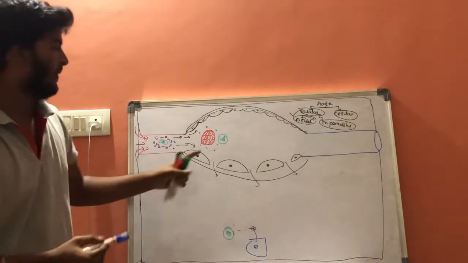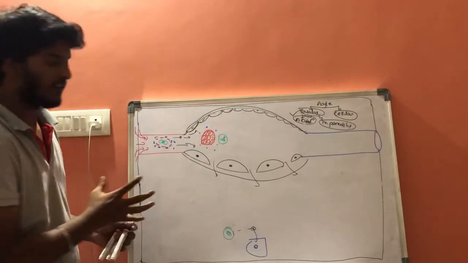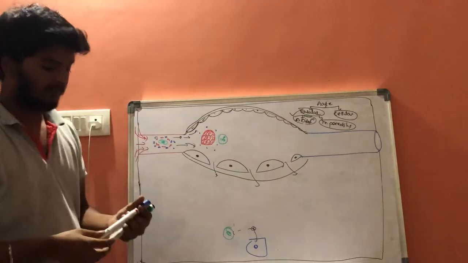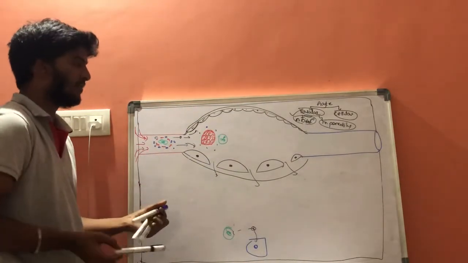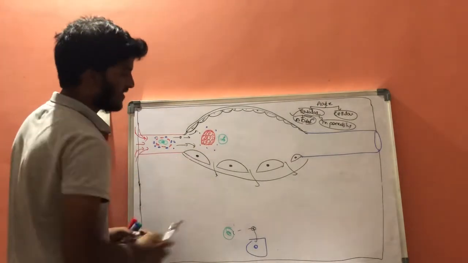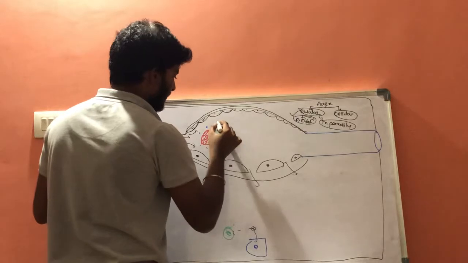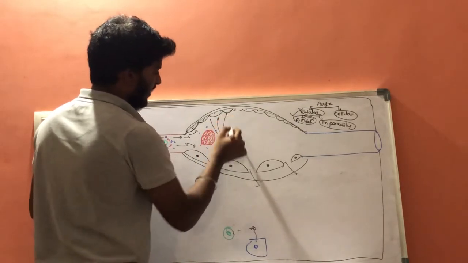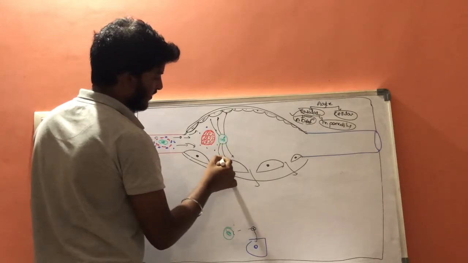Because of the larger size of this cluster of RBCs than the white blood cells, this cluster of RBCs will push the white blood cell towards the margins.